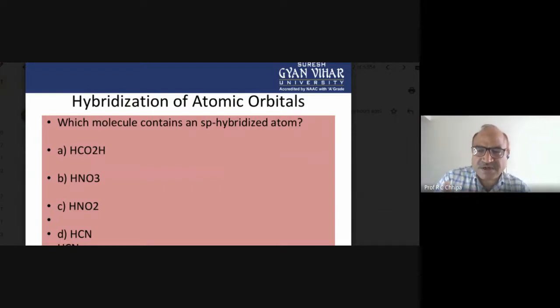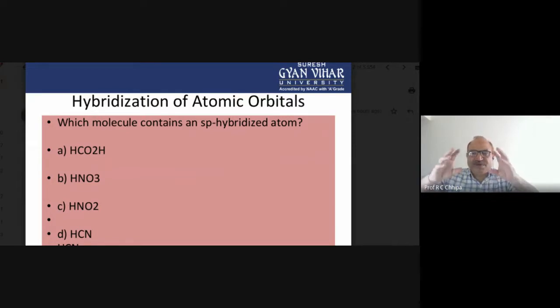But later on, the hybridization process may go further. So what we have: sp3 hybrid orbitals, sp2 hybrid orbitals, second one, and then sp hybrid orbital.